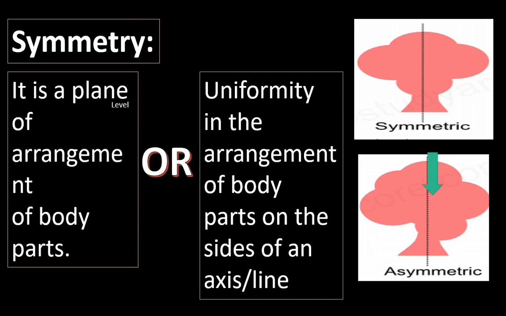So the second one is asymmetric, the first one is symmetric. The first one shows symmetric arrangement. On both sides of the central line, the structures are similar or uniform in symmetric arrangement.